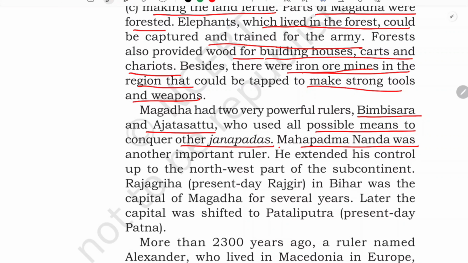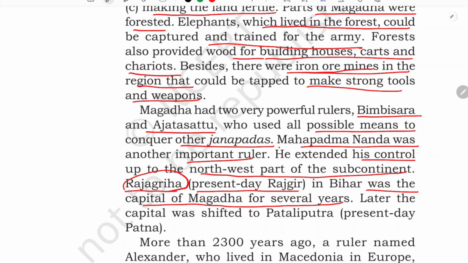Mahapadmananda was another important ruler. He extended his control up to the northwest part of the subcontinent. And Rajagriha, the present-day Rajgir in Bihar, was the capital of Magadh for several years. But later on it was shifted to Pataliputra, present-day where?